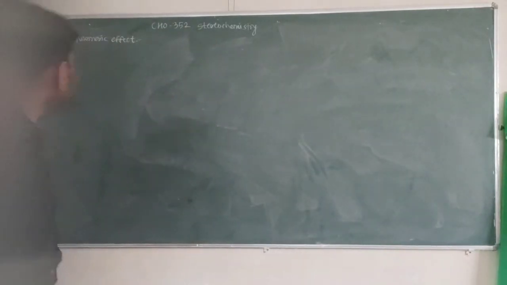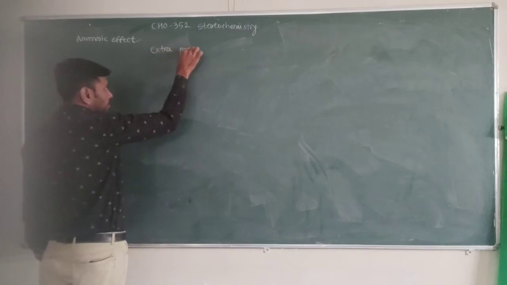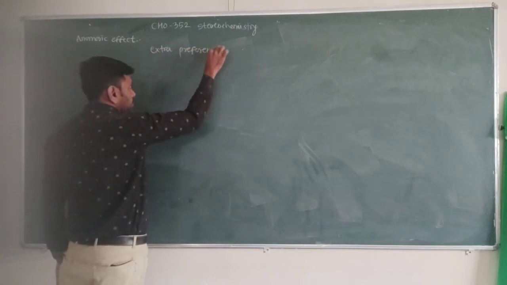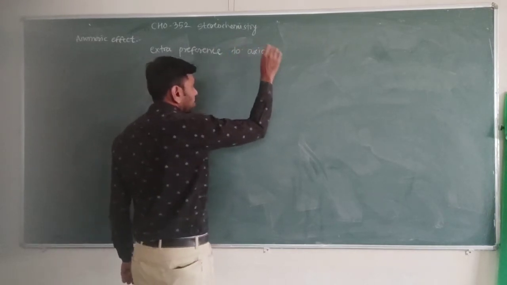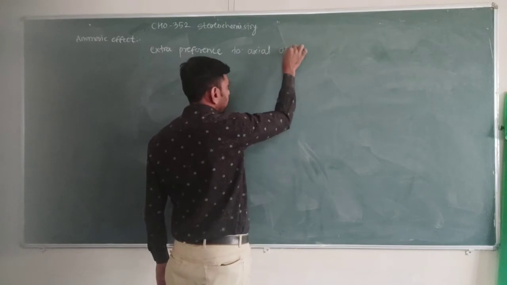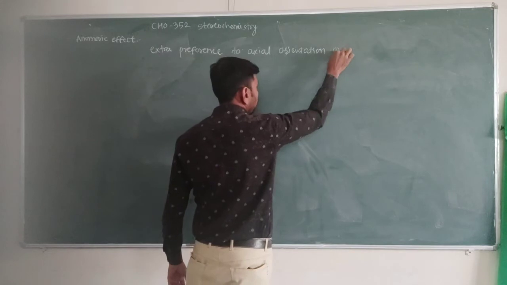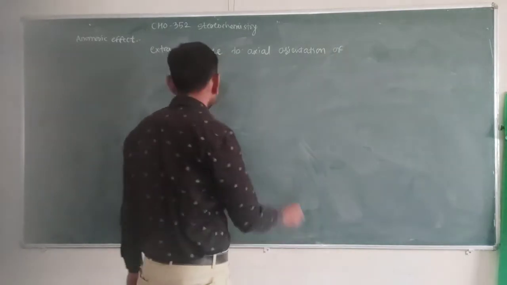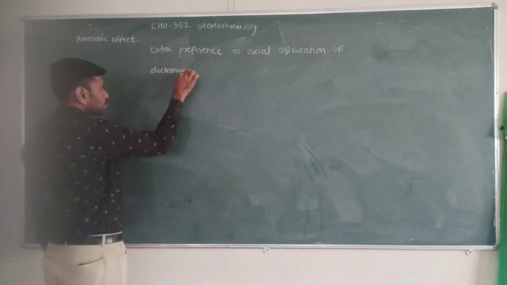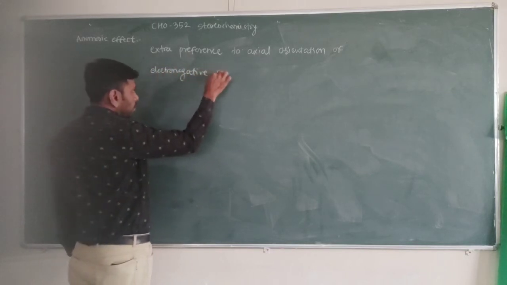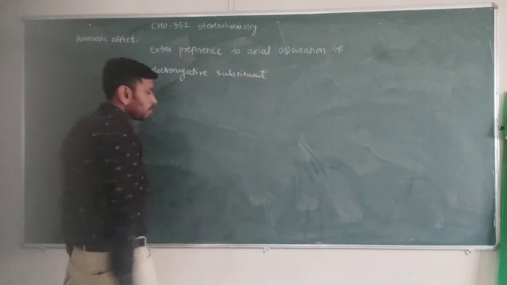The anomeric effect is simply defined as the extra preference to axial orientation of the electronegative substituent. So this is called the anomeric effect.